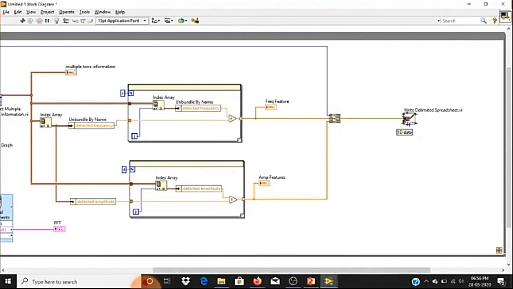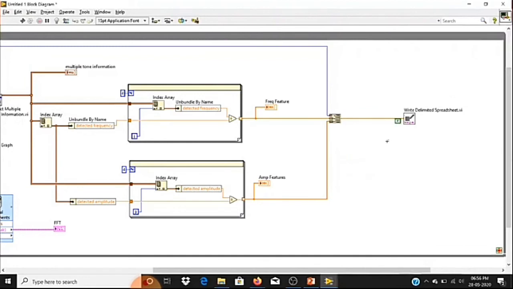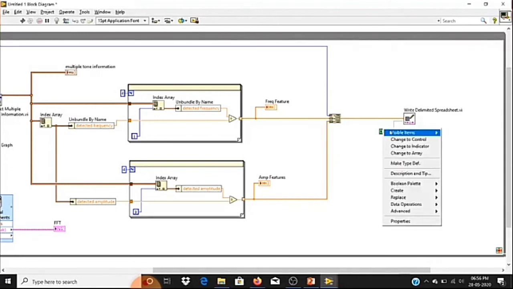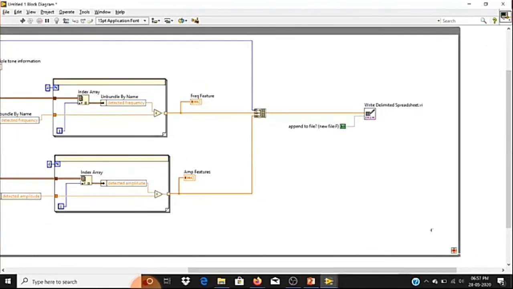The next thing I am supposed to do is append to a file. By default it will overwrite. If I enable true on the append to file terminal, instead of overwriting each signal's features, I'll be appending the data. So I'll create a constant for this append to file terminal, making my file append instead of overwriting. Next I need to specify a file path.